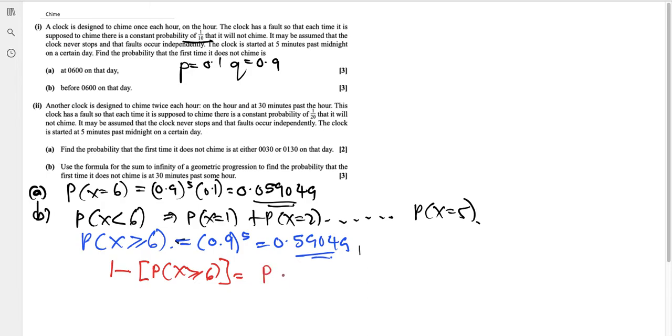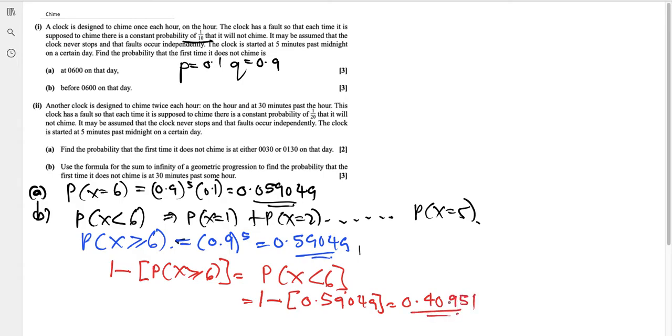So once I've got this, I take 1 minus 0.59049, and when I do that, I'm getting 0.40951.